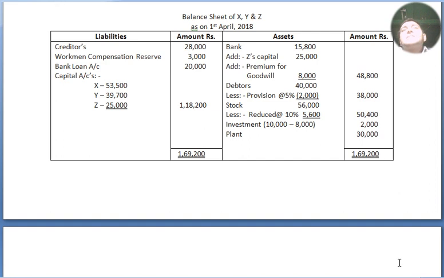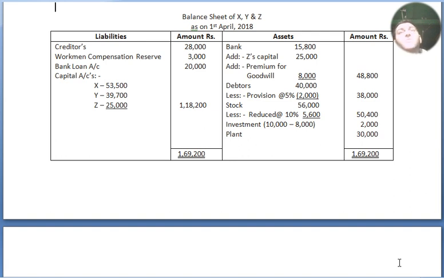Now we move to the asset side. Bank account is 15,800. Z's new capital is 25,000. Premium for goodwill is 8,000. Altogether outer column 48,800. Debtors 40,000 less provision at the rate of 5%, 2,000 rupees, because 1,800 they have already mentioned and 200 is the new provision. We have added, and altogether 2,000 we have deducted, and 38,000 is in the outer column.